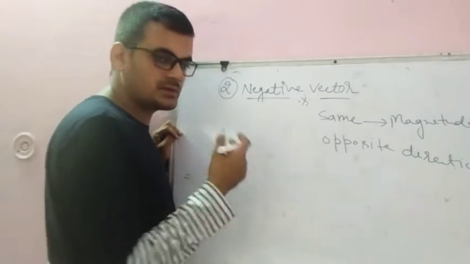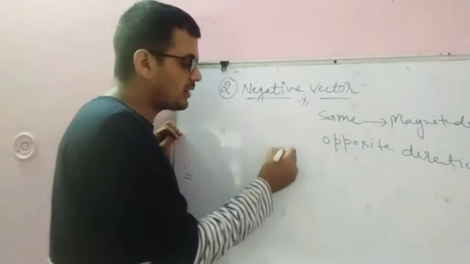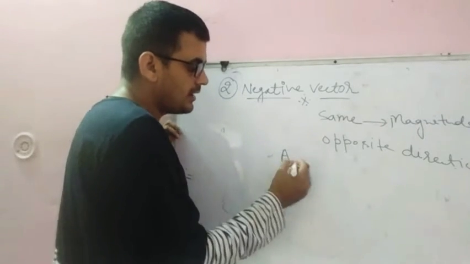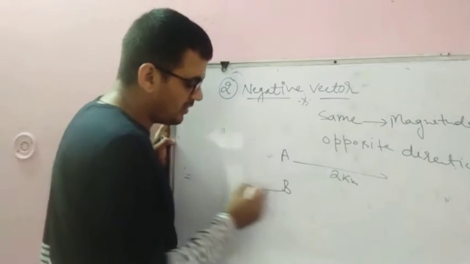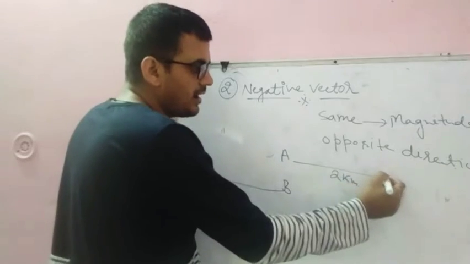So any example? If we have two cars A and B, A has traveled 2 kilometer distance and B has also traveled 2 kilometer distance, but in the opposite side.